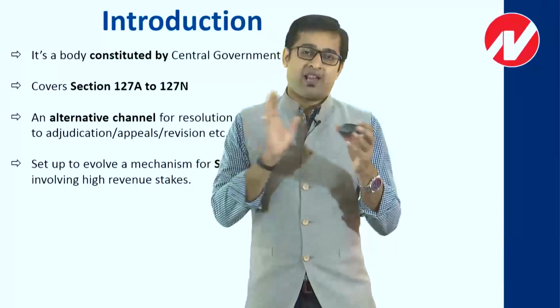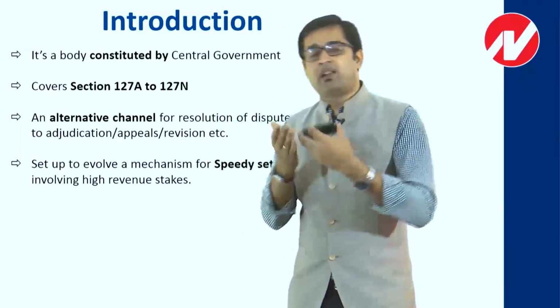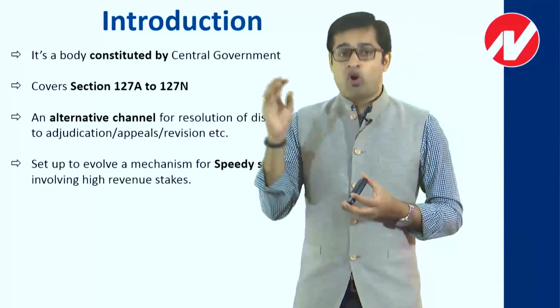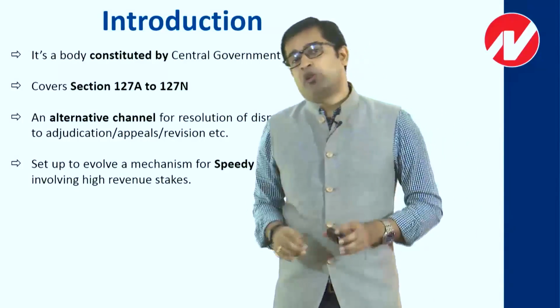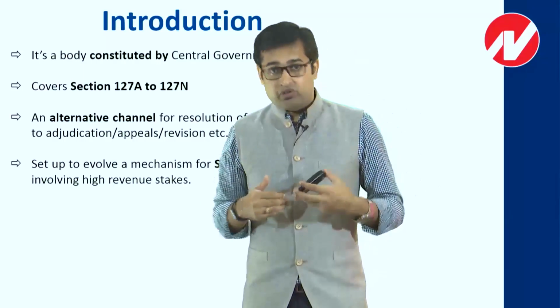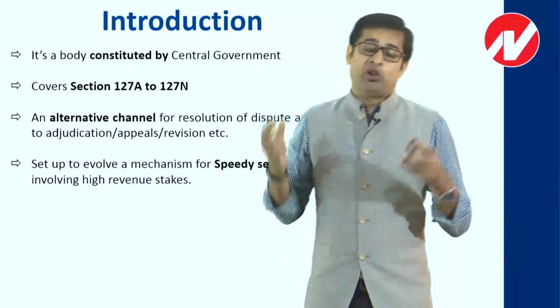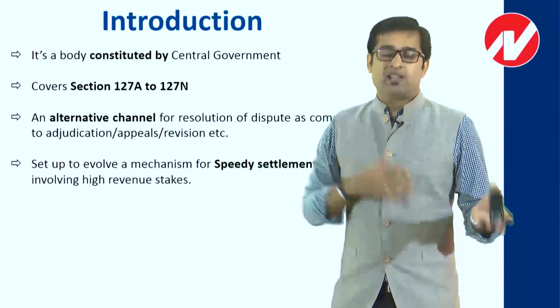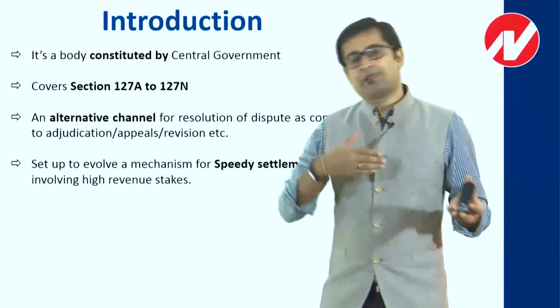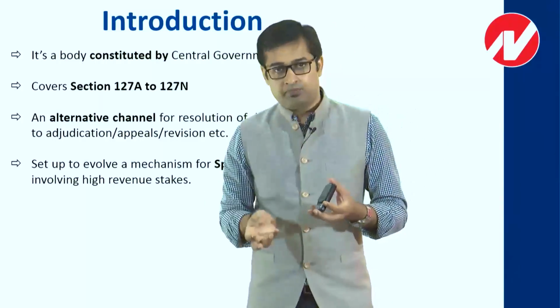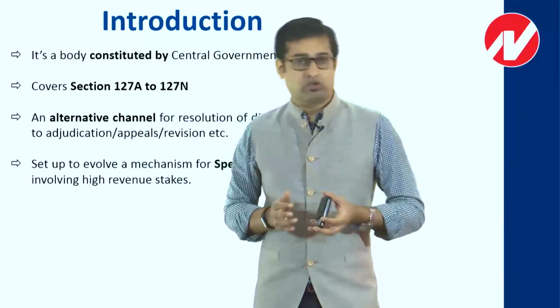Now, either that order can be against me or in my favor. Let us say the order is against me. When the order is against me, there can be two possibilities: either I accept it or I fight against it again, so I'll go for an appeal. If an adjudicating authority, that is a department officer, a proper officer, has passed an order, then I'll go in appeal and approach the Commissioner (Appeals), which is considered the first appellate authority.